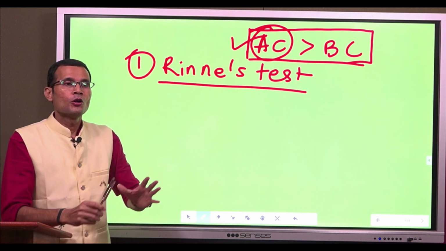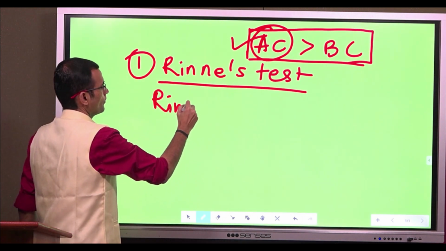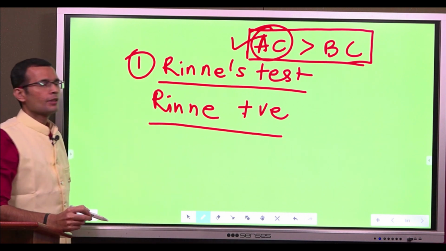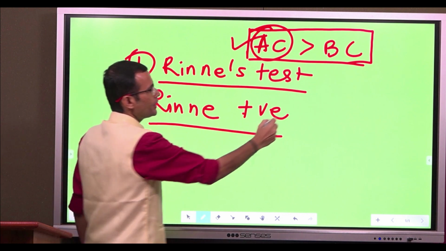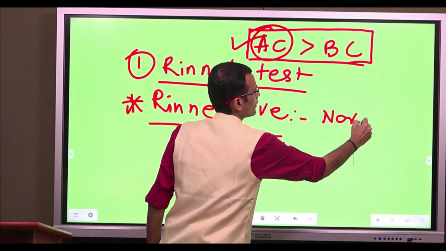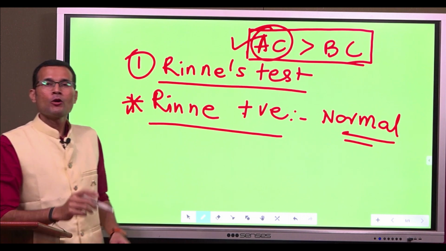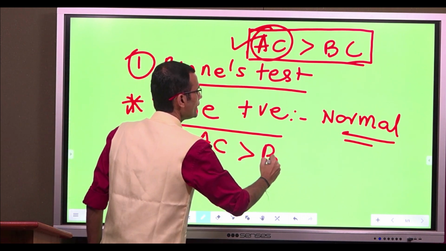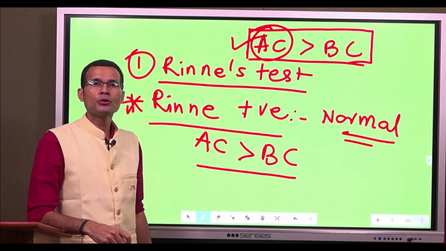Now, what are the interpretations? Rinne positive. First interpretation. So, Rinne positive means normal hearing. What is the meaning of that? The meaning is AC was better than BC. Air conduction was better than bone conduction.